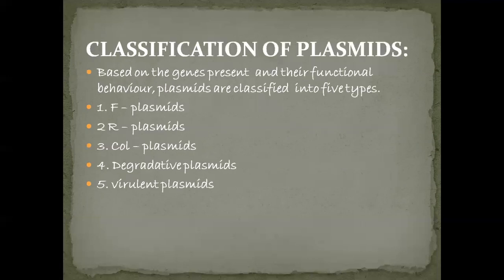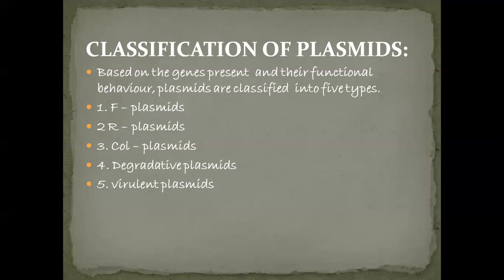Now the classification of plasmids: based on which genes are present in the plasmid, and their behavior and function, plasmids are of 5 types. First is F plasmid, then R plasmid, Col plasmids, degradative plasmids, and virulent plasmids.